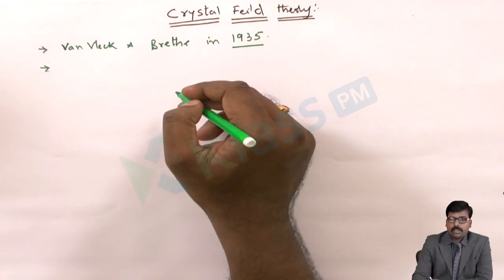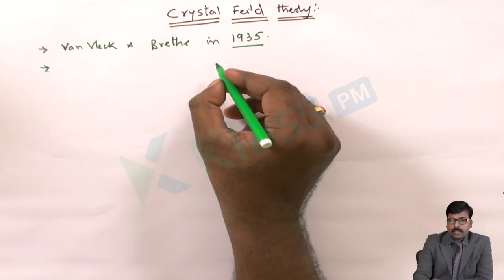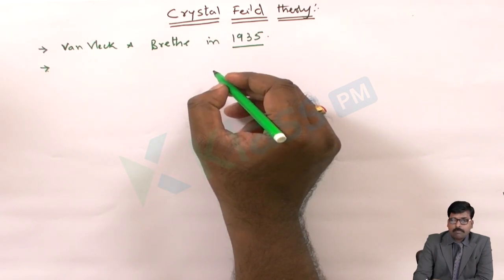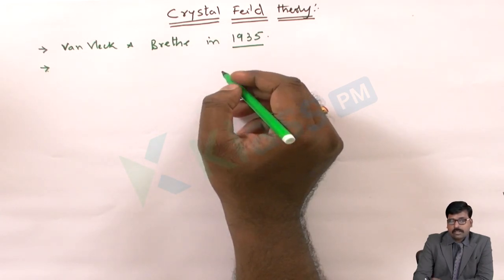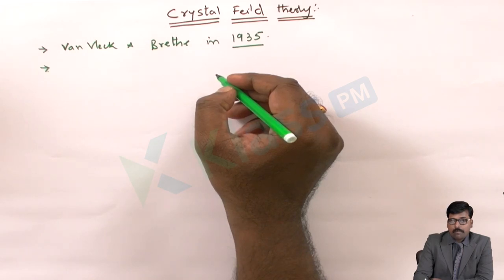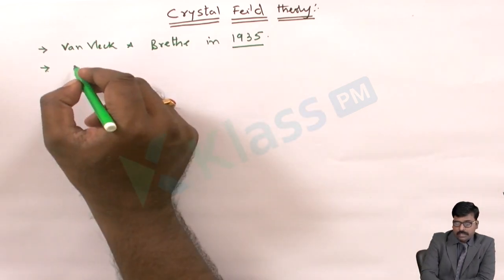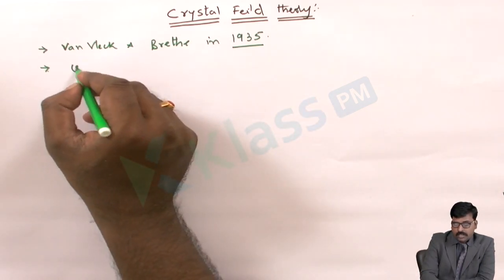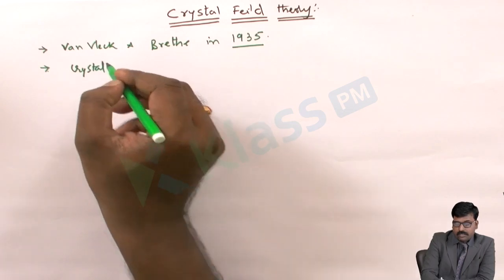In this theory, the metal and the ligands surrounding it, forming the metal complex, are treated as point charges, and since most metal complexes are crystalline in nature, the name crystal field theory was coined.